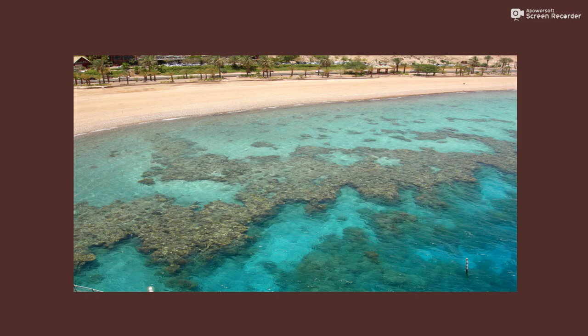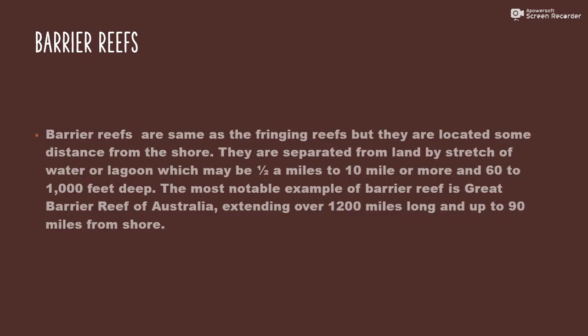Now, we see the second type of coral reef, that is the barrier reef. Barrier reefs are the same as fringing reefs, but they are located some distance from the shore.